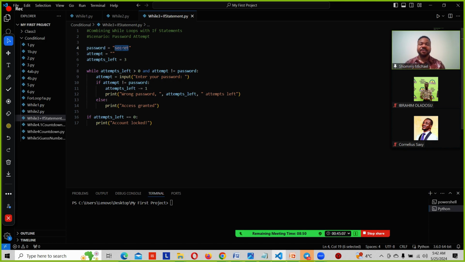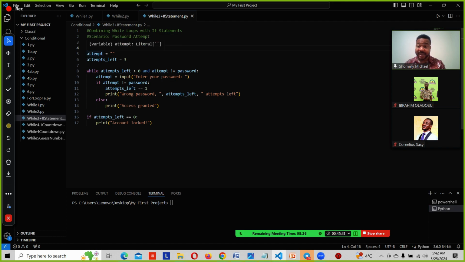That means if we ask Python what is password, it's going to tell us the password is secret, because we have assigned secret to the password variable. Remember, a variable is assigning something to something so that you can call that thing anytime you need it. So we have assigned password as secret.